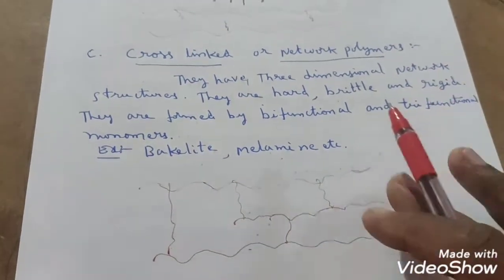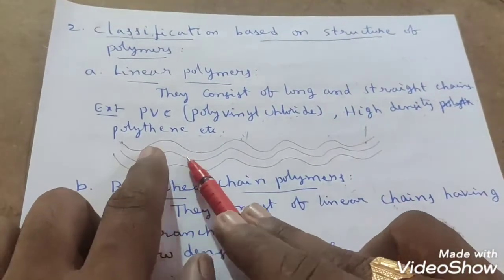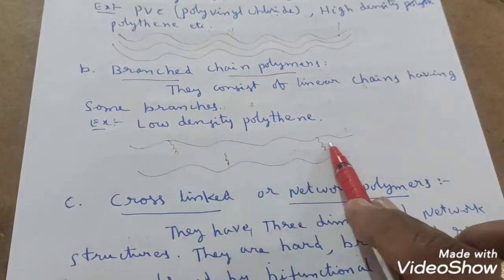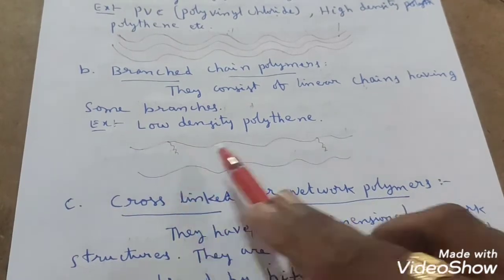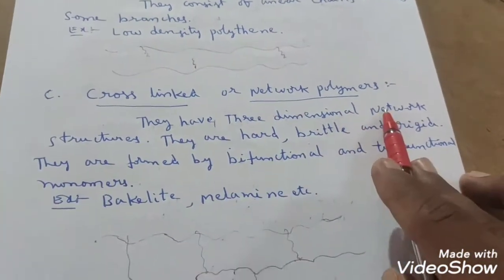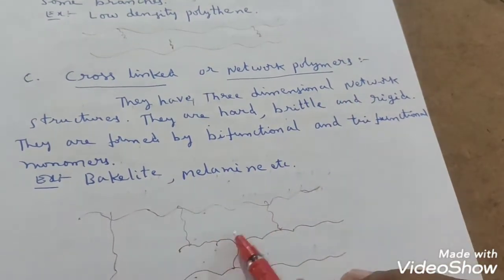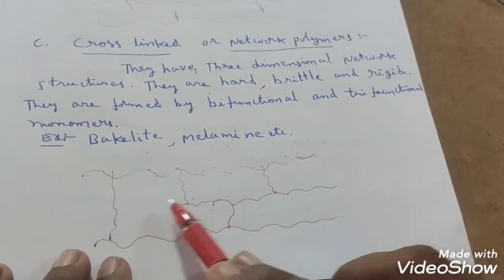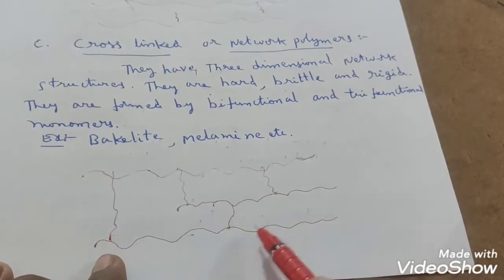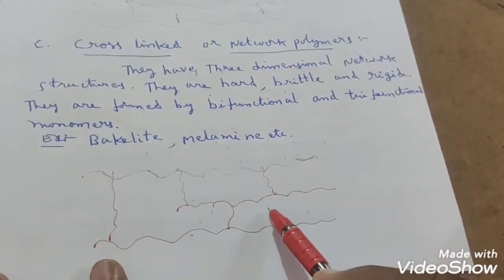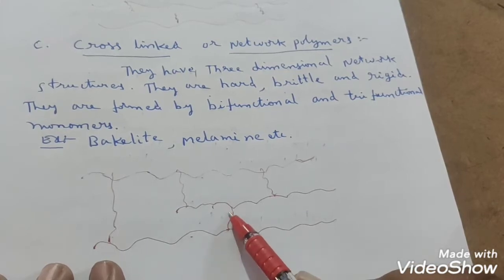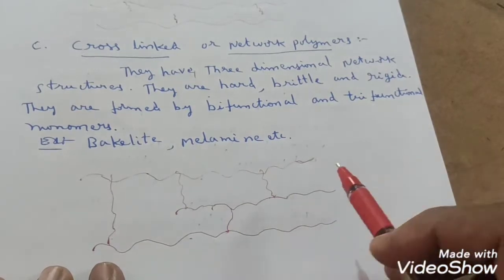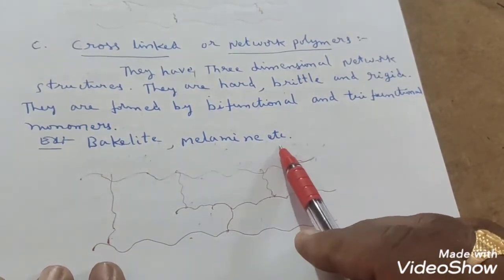See, linear polymers consist of long and straight chains. Branched chain polymers consist of linear chains having some branches in the middle like this. Cross-linked or network polymers are formed by bifunctional and trifunctional monomers. Because of these functional groups, these branches came like this. Okay? So they have three-dimensional network structures. That's why they are hard, brittle and rigid compared with branched chain polymers and linear polymers. So examples are bakelite and melamine, right?